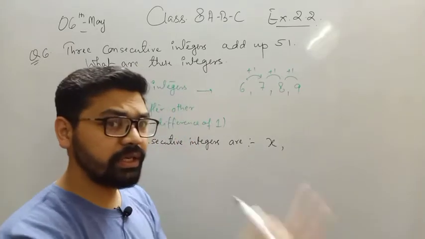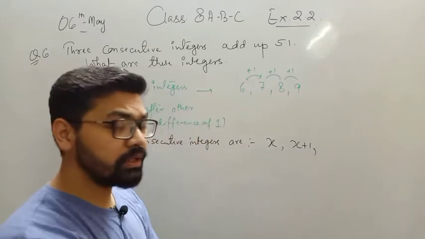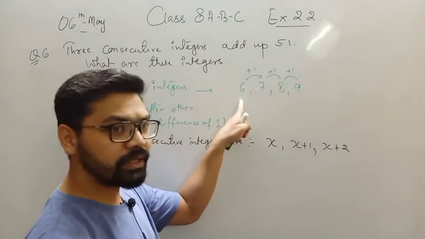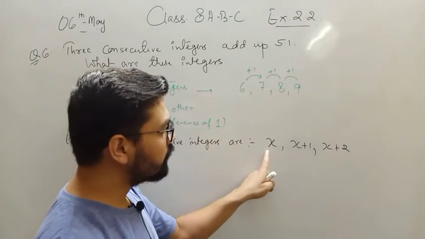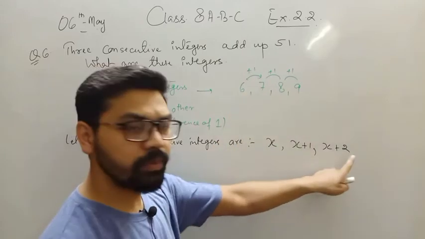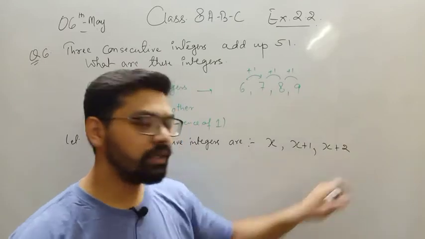Then what will be the next consecutive integer? x+1. Then what will be the third consecutive integer? x+2, right? Say x is 6: x+1 is 7, and x+2 is 8. Any doubt? So these are the three consecutive integers.